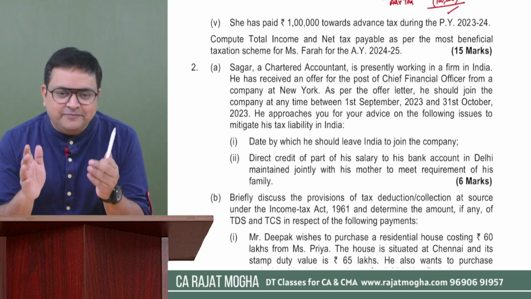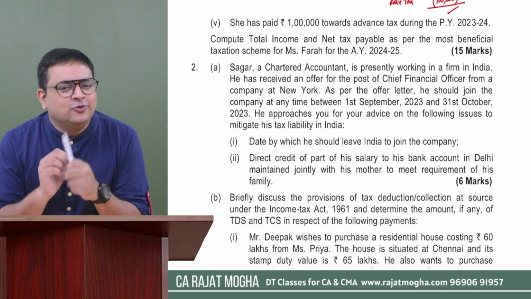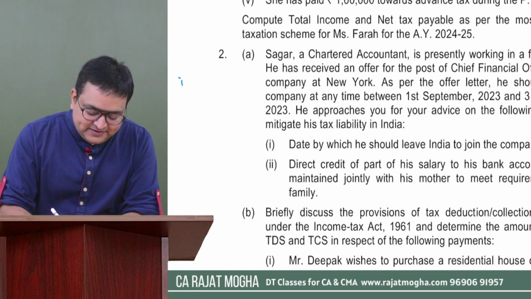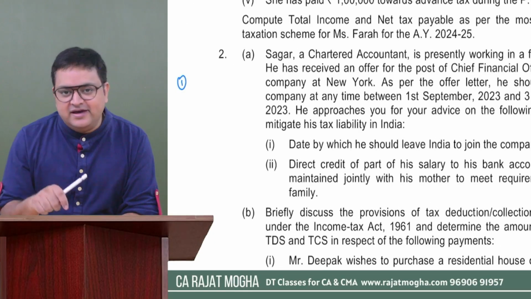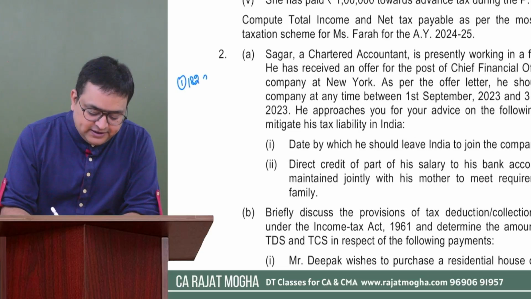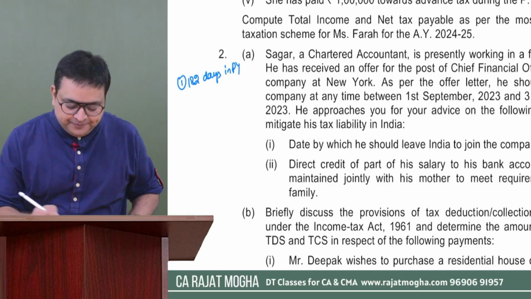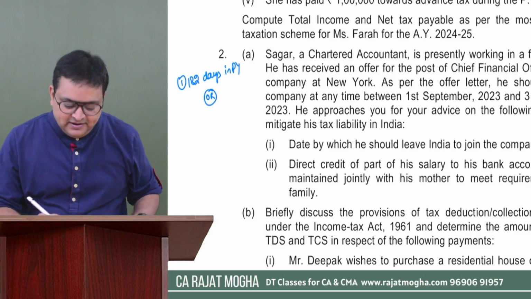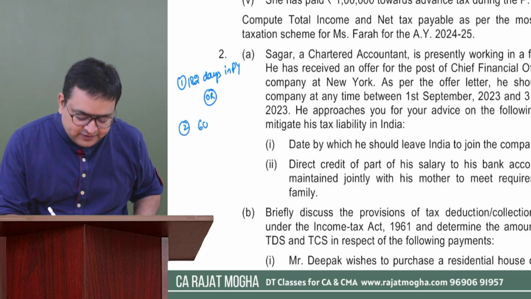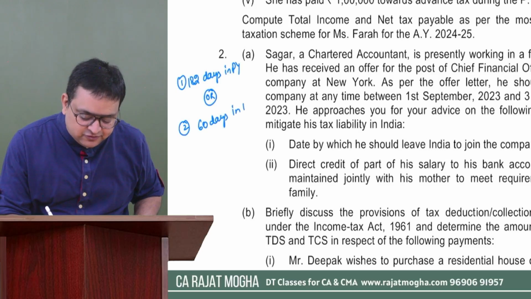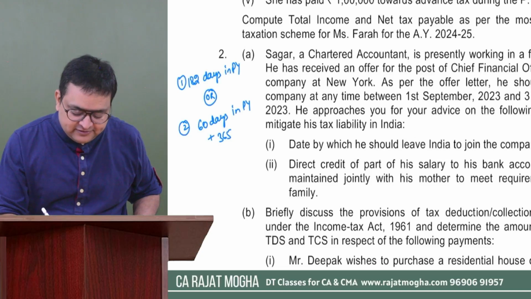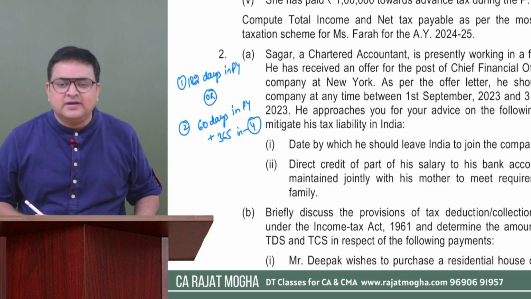Sir, we know that's very easy. It depends upon the basic conditions. And what are those 2 basic conditions? That, sir, we all know. Okay. Let us revise them. The first basic condition says that if the individual is in India for at least 182 days or more in the previous year, then this person will be a resident. Or there is a second condition also. If any of them gets satisfied, the person would be resident. The second condition we all know: if the person during the previous year is in India for at least 60 days or more, plus in the last 4 preceding years, 365 days or more,